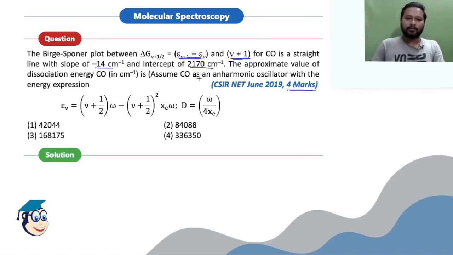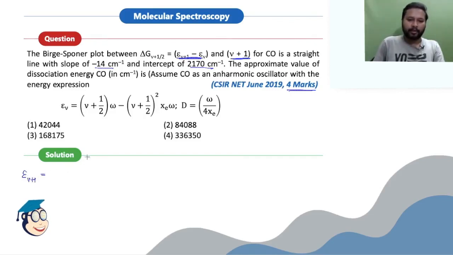So assuming CO as an anharmonic oscillator with the energy expression. See, the energy expression is already given to you, and the value of dissociation energy is also asked. What you have to do is just use the same equation to solve it. Now we have been given the value of epsilon V. So let's calculate that for V plus 1, that is epsilon V plus 1.